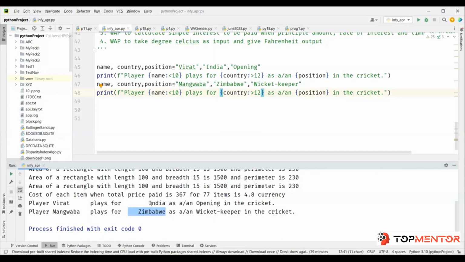Now for the position, I want to give 15 characters. Let's say if I give 10 here, obviously this is more than 10. Then this is going to ignore the alignment. If you have more text to be printed, it's not going to remove the text; in that case, it's going to ignore your alignment. So here I'm going to say 15 and I want to make it centrally aligned.